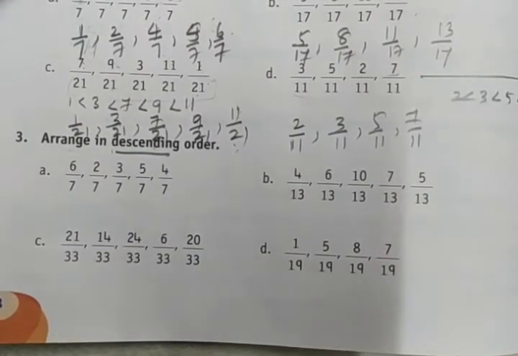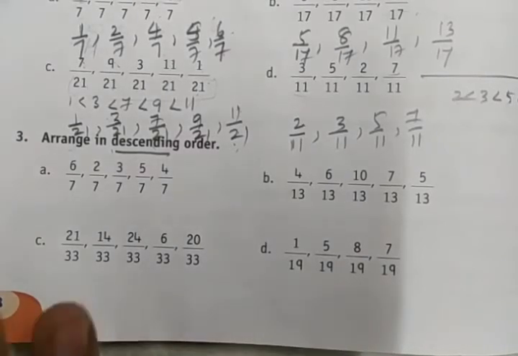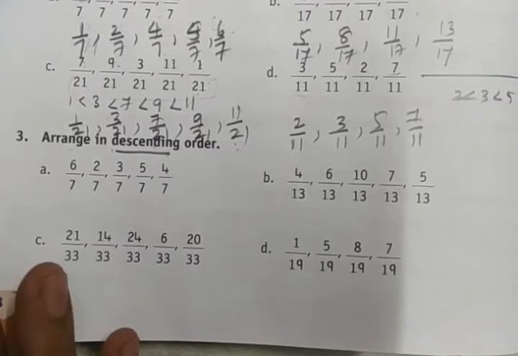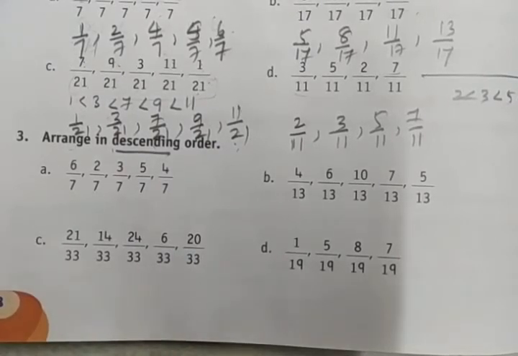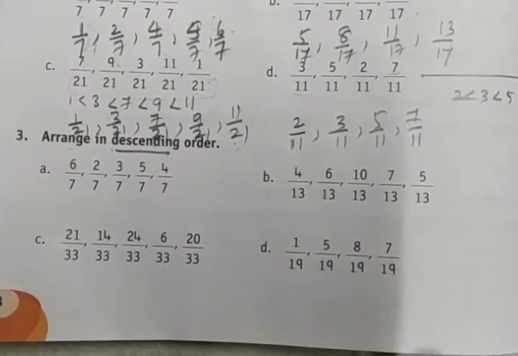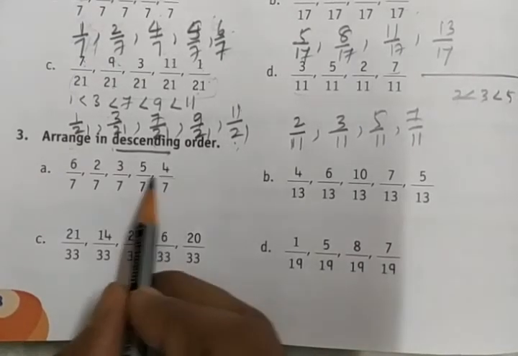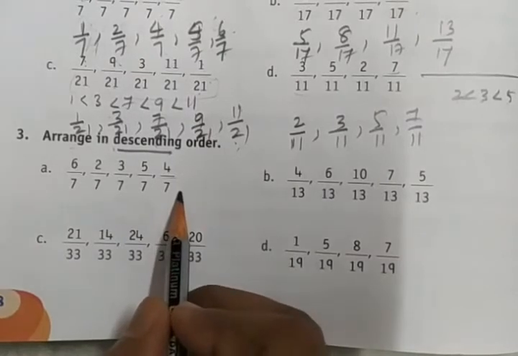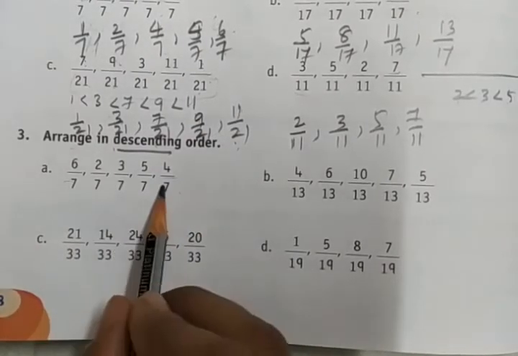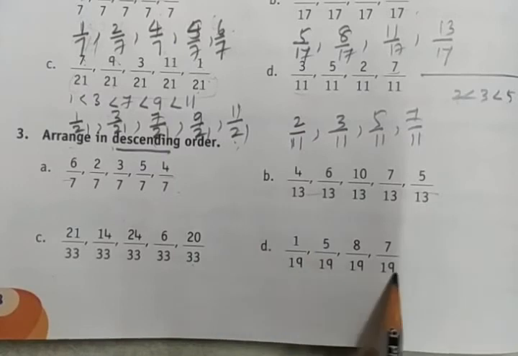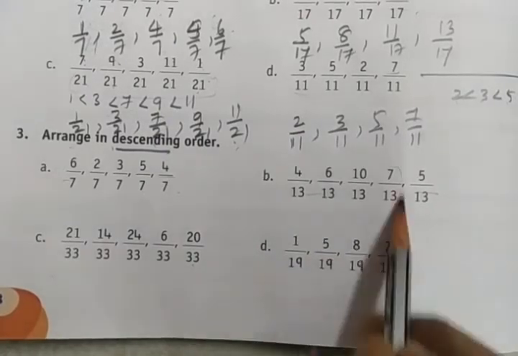Now, arrange in descending order. For this, we do the same concept we used with whole numbers: bigger number to the smaller number. Here, that means bigger fraction to the smaller fraction. Here we need to check all the denominators. The denominators are 7, 13, 33 and 19 in the different questions, so don't worry about that.